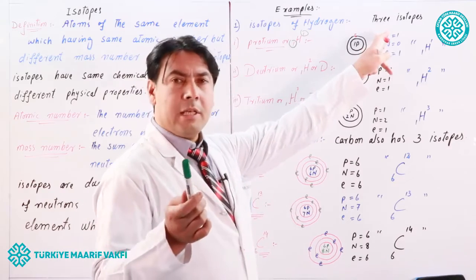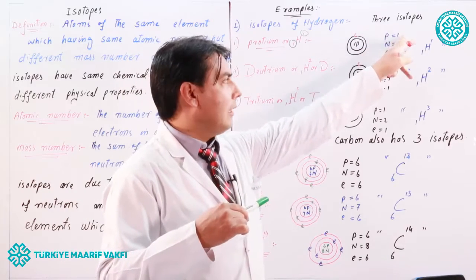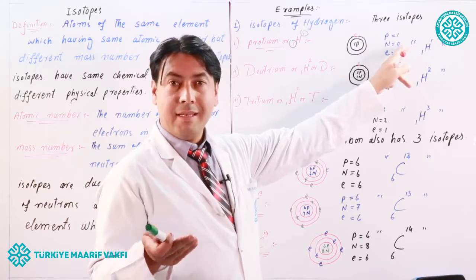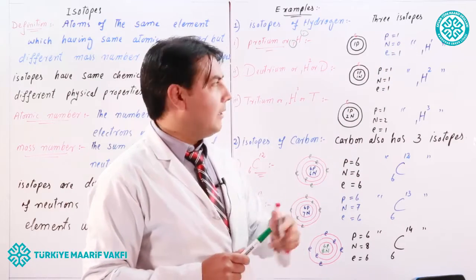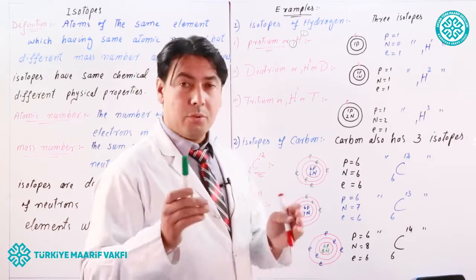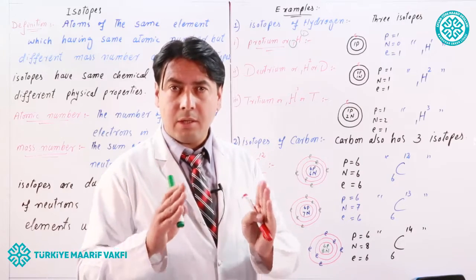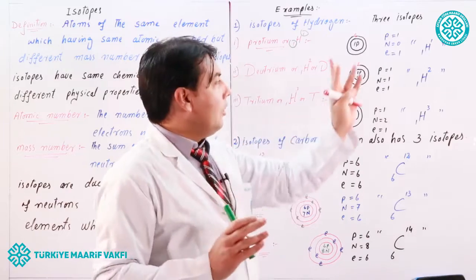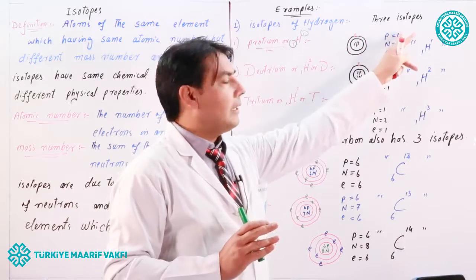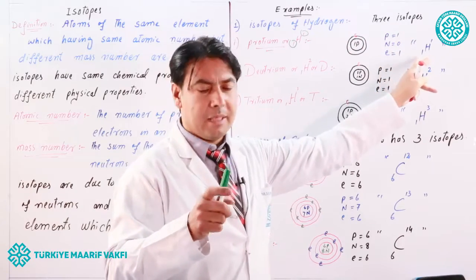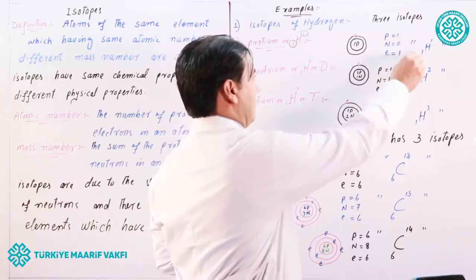So how many protons are present in protium? One proton. How many neutrons are there? Zero. No neutrons. And how many electrons are there? One electron. We have discussed that atomic number is the number of protons or electrons. So in protium there is one proton and one electron, so its atomic number is 1.